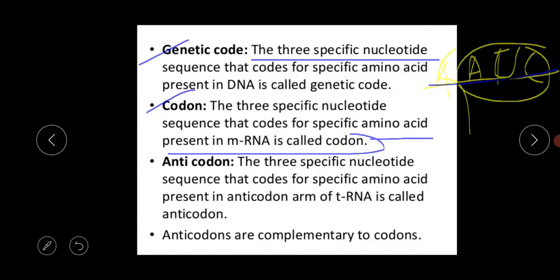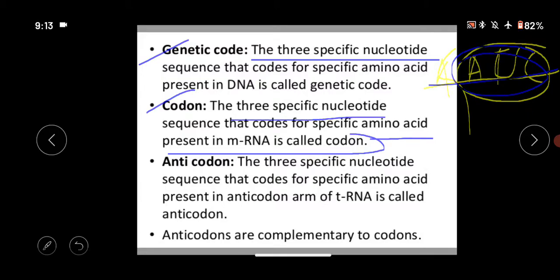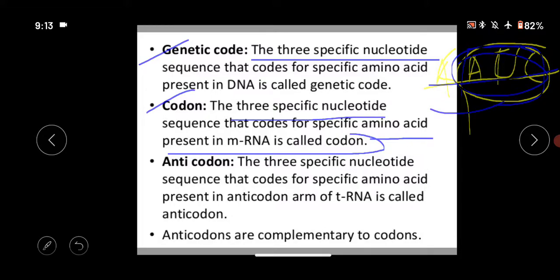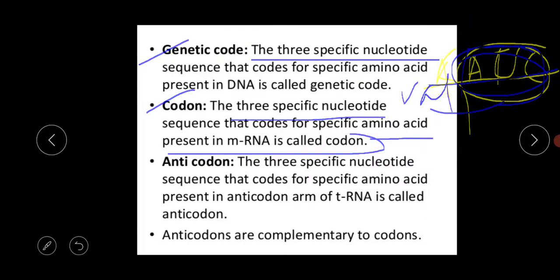Okay, already we have discussed that in our body normally there are three types of RNAs: mRNA, rRNA and tRNA. mRNA means the messenger RNA, rRNA means the ribosomal RNA, and tRNA means the transfer RNA. Okay, so these three specific nucleotides, suppose this AUC sequence, actually code for a specific amino acid, like valine, suppose. So these three specific nucleotides code for the specific amino acid present in the mRNA,